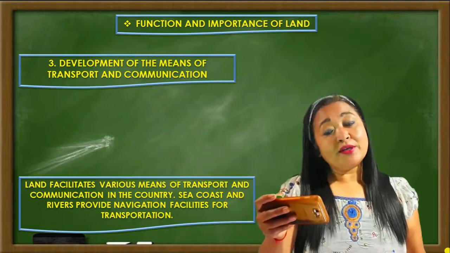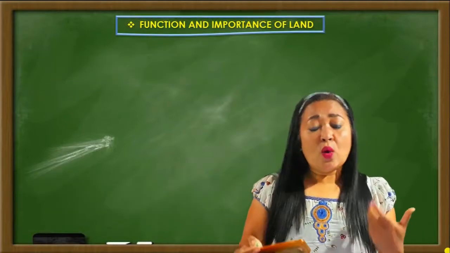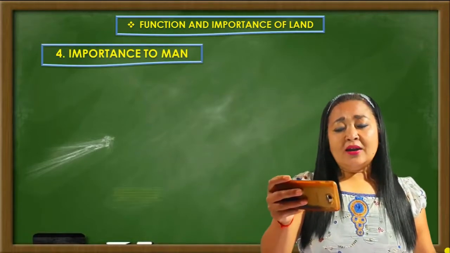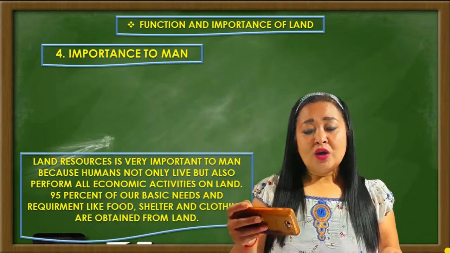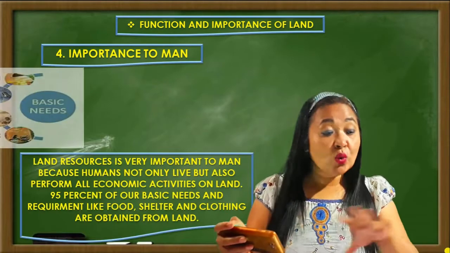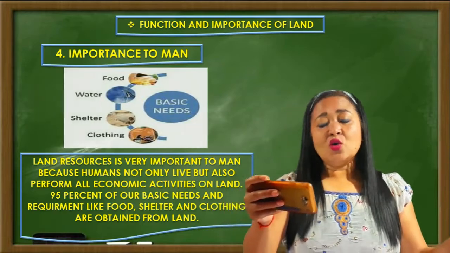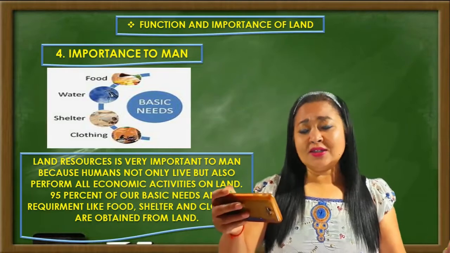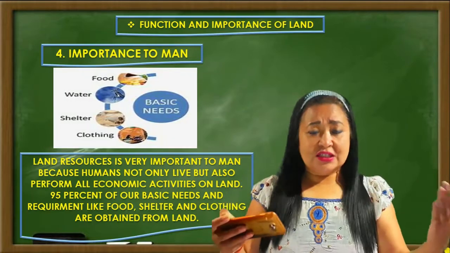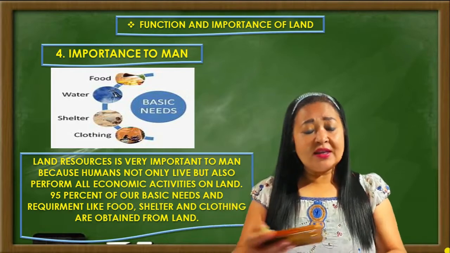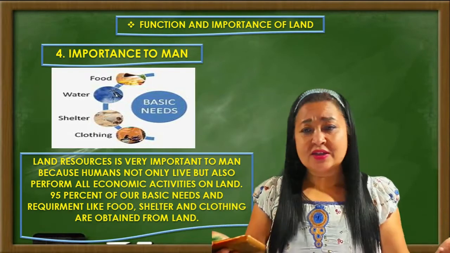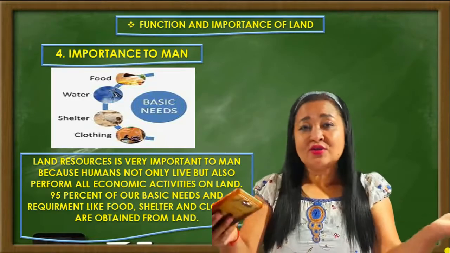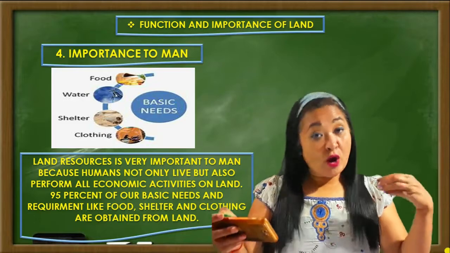The next point is, now we'll see in what way land is important to man. Land resources are very, very important to man. Why? Because man not only lives on the land, but also performs all the activities on the land itself. Not only do they live on the land, but various kinds of activities, whether you are growing crops or earning a living, every kind of activity is done by man on land.